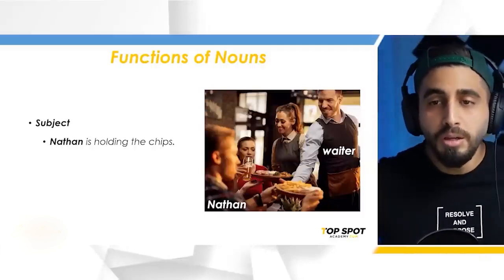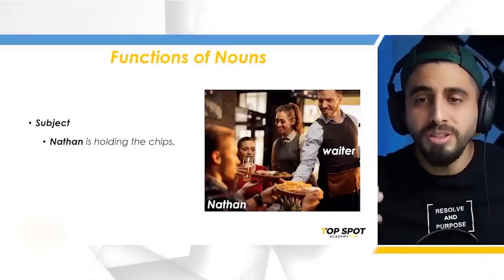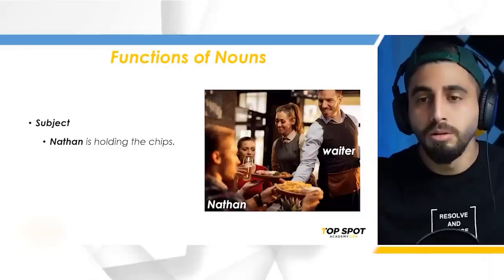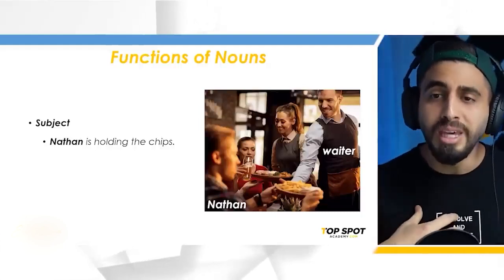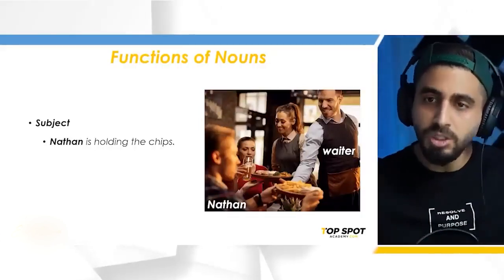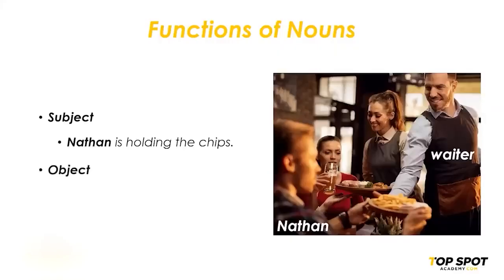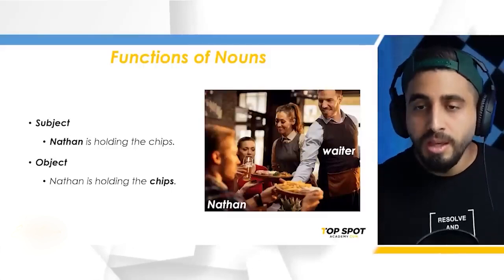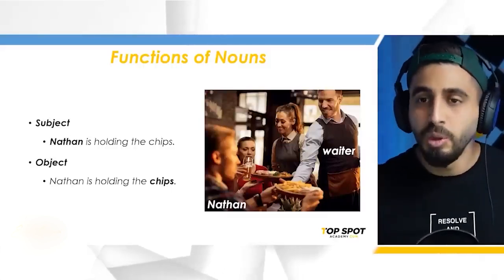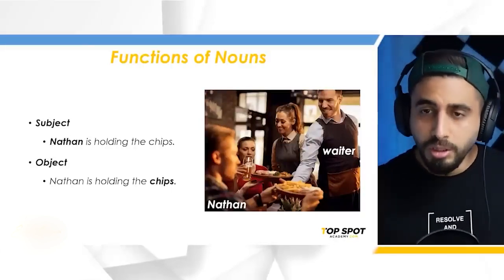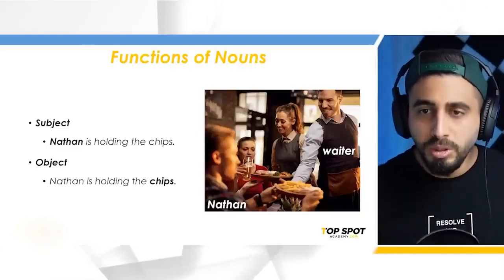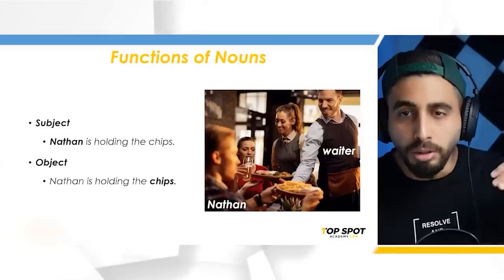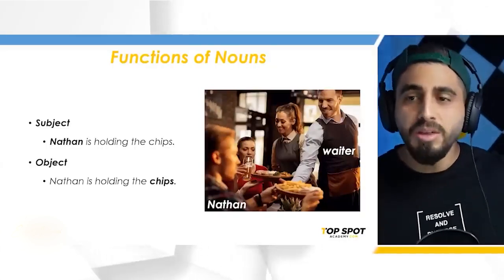What is the verb here? Is holding. Who is holding? Nathan. So the person or the thing that is doing the verb is called the subject. A noun can also be an object. Chips, in this case, is the object or the thing that is being held. So it is the object. So an object is the thing or the person that's been acted upon, that is receiving the verb.